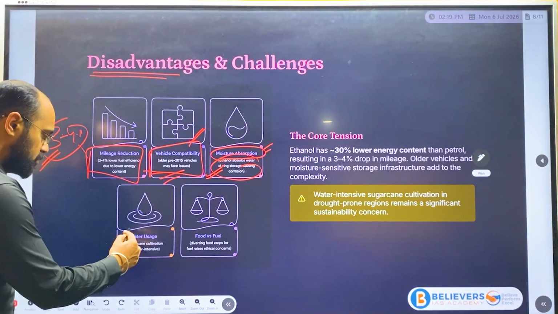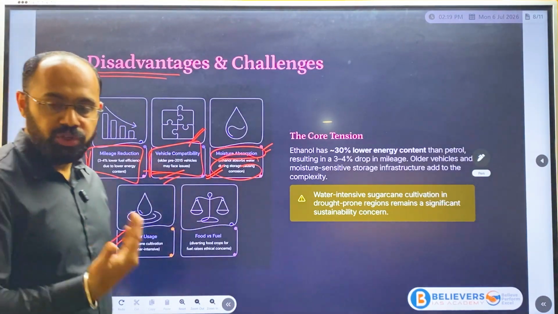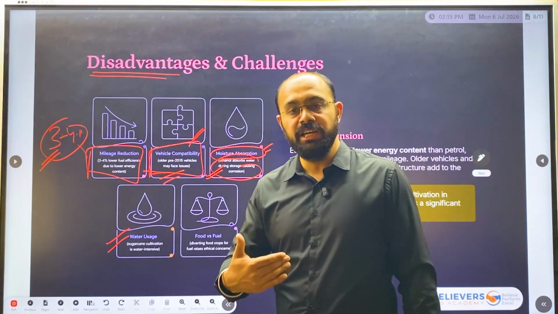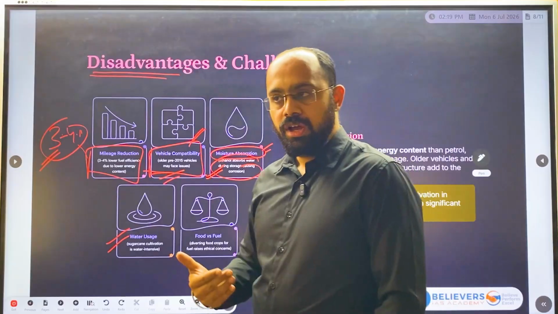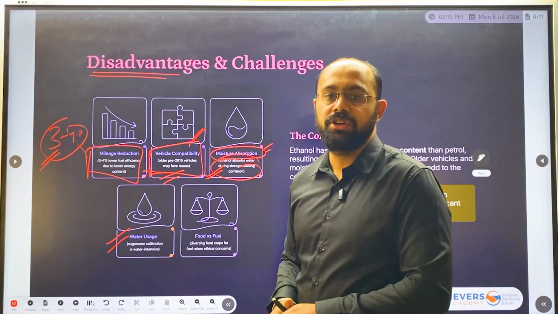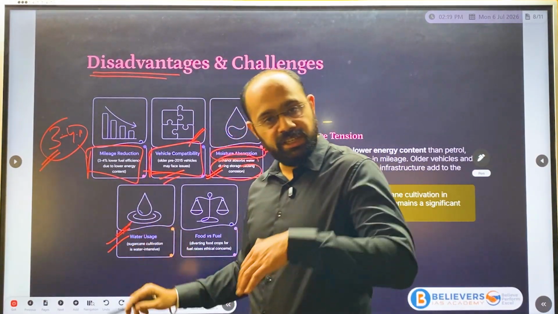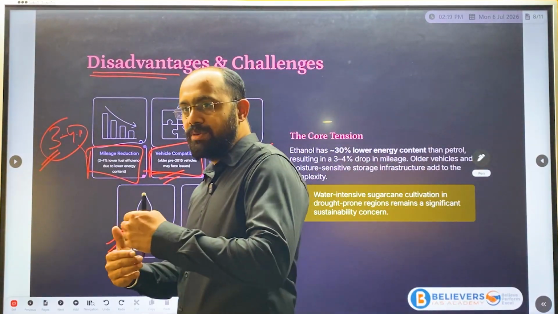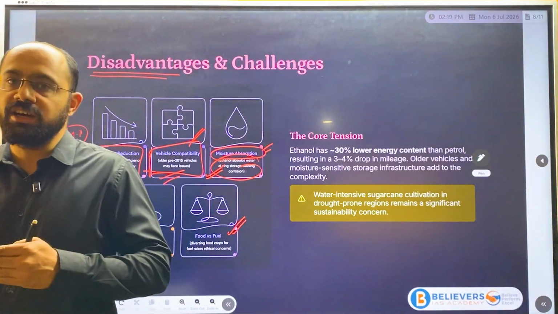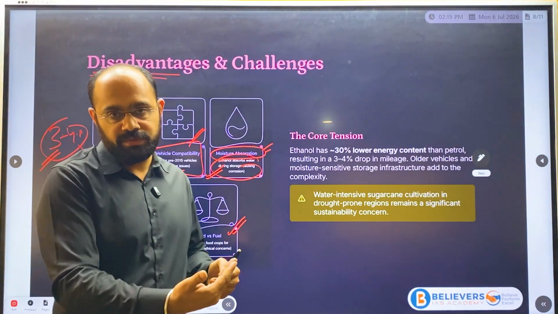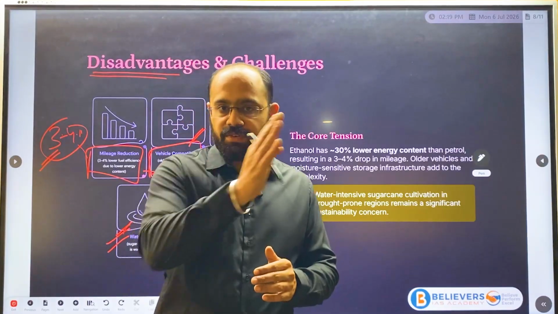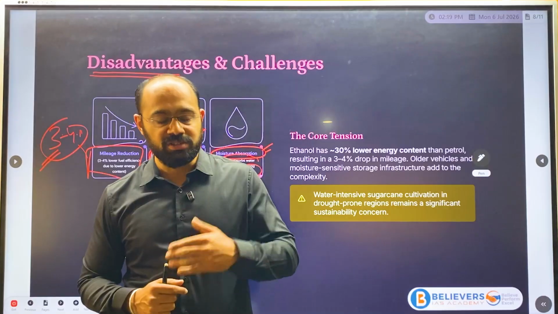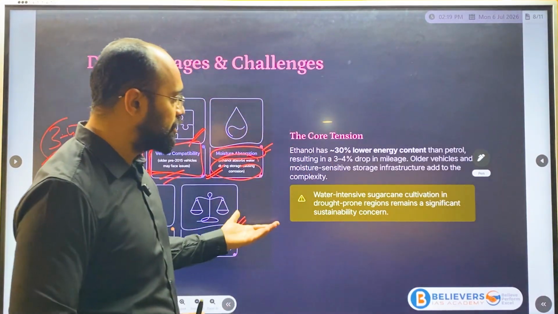And water usage here: to cultivate sugarcane we need more water. Since Indian agriculture is mainly dependent on monsoon, if we are dependent on these particular crops, it will be very difficult to sustain in the long run. And one more is food and fuel. If farmers start earning more from this particular E20 fuel, then automatically it will affect our future food security, right? So these are the disadvantages.